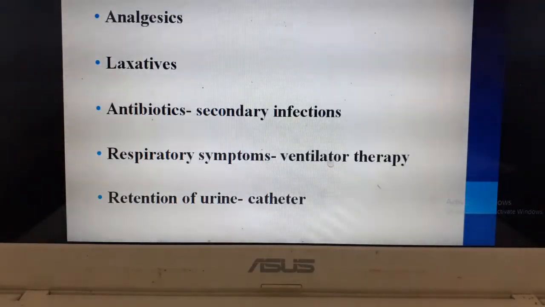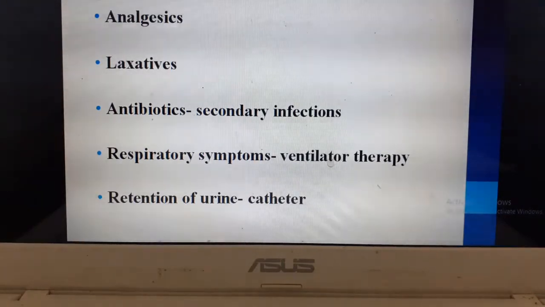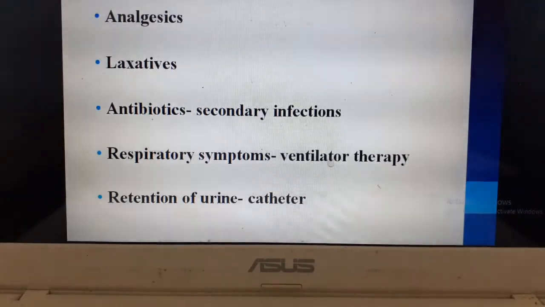The treatment is analgesics for reducing pain during the non-paralytic stage, where they can have neck stiffness, and pain and tenderness over the extremity. You can administer analgesics. Laxatives, since some children will have constipation. You can give laxatives.